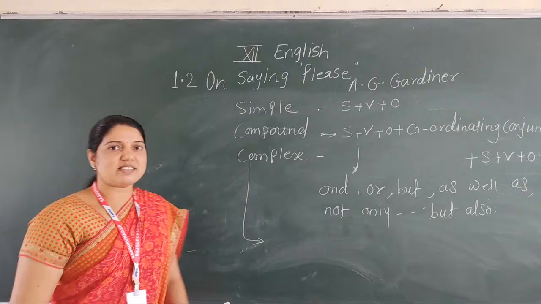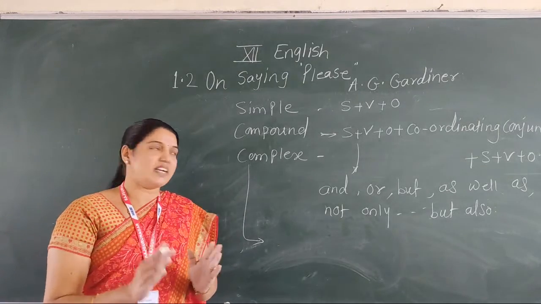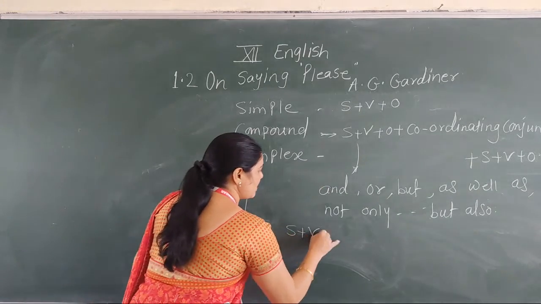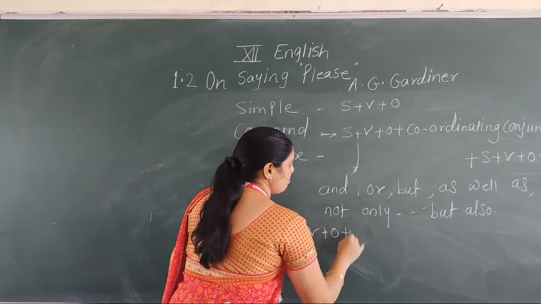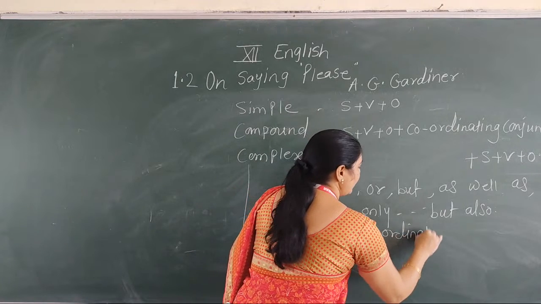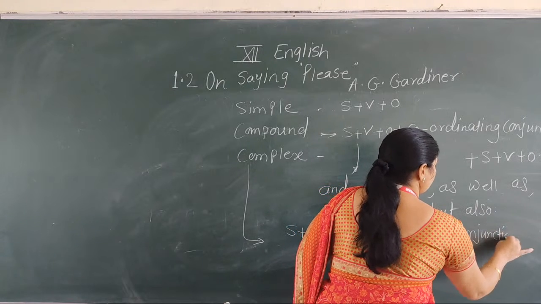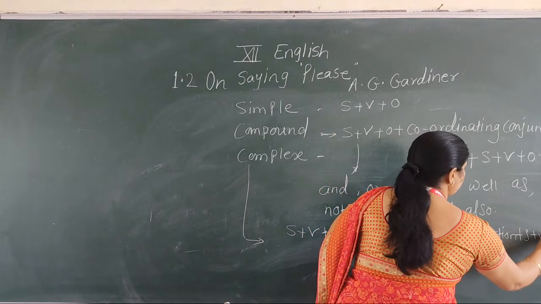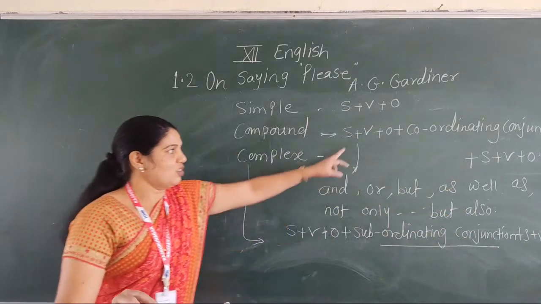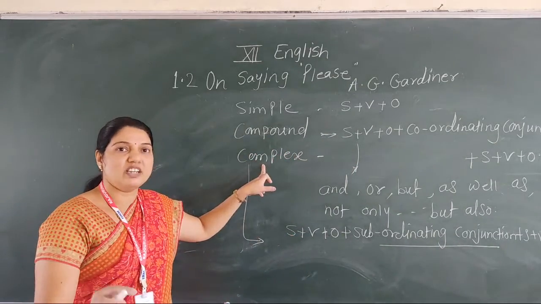What is meant by complex sentence? Once again, there are two sentences. When we join these two sentences with the help of subordinating conjunctions, means the structure: one subject, verb, object, plus subordinating conjunctions, plus subject, verb, object. Okay, subordinating conjunctions. Do you understand? Coordinating conjunctions we use in compound sentence. Subordinating conjunctions we use in complex sentence.